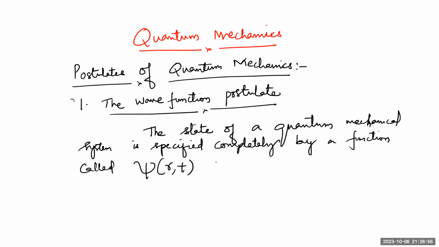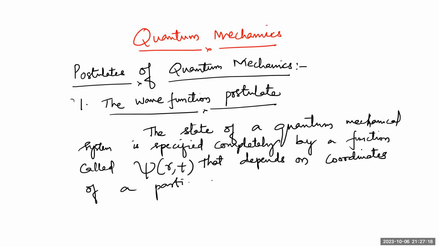That depends upon what? It depends upon the coordinates of a particle. It can be of a particle or of different kinds of particles in the quantum system, and it also depends upon time. This is the first one. Is it the one which you have studied?